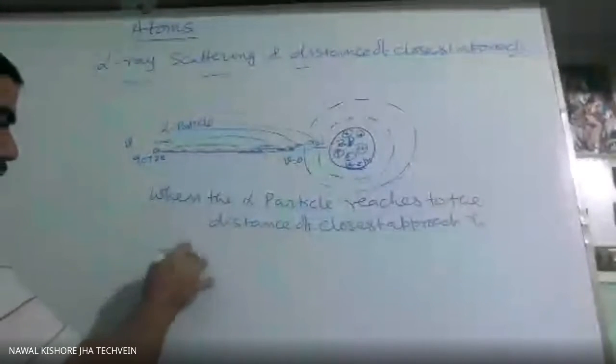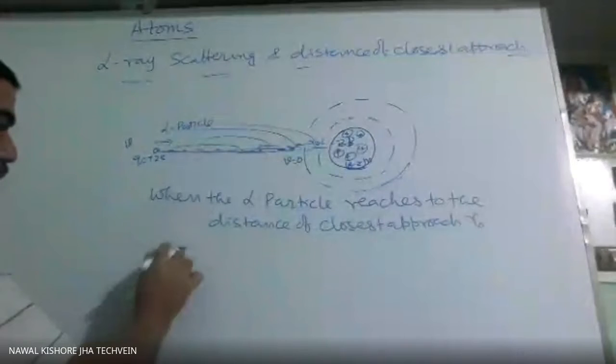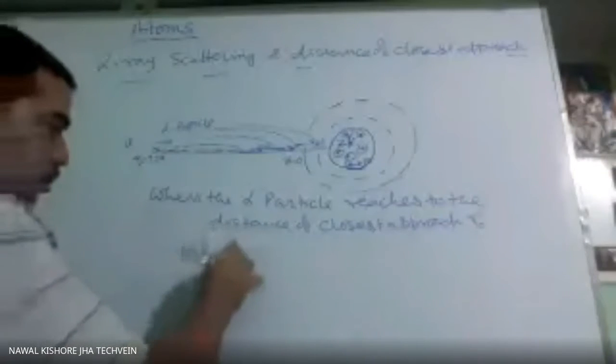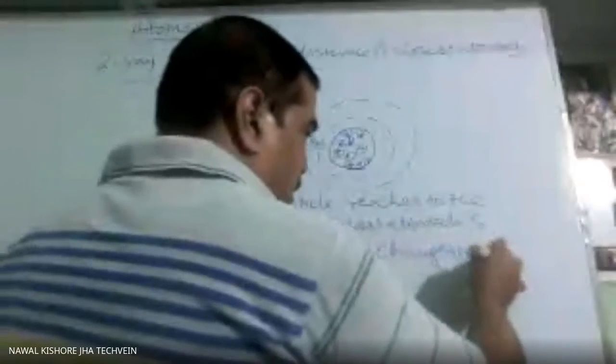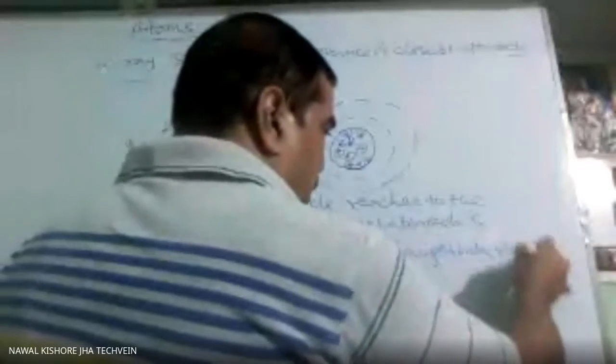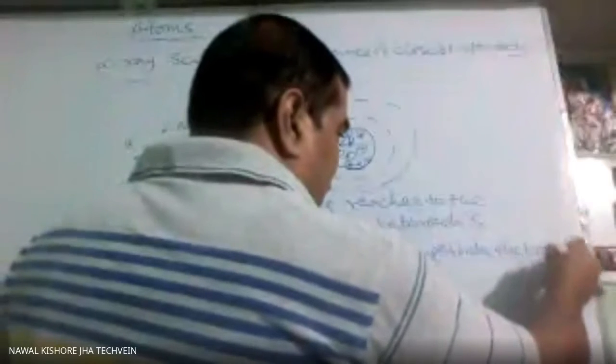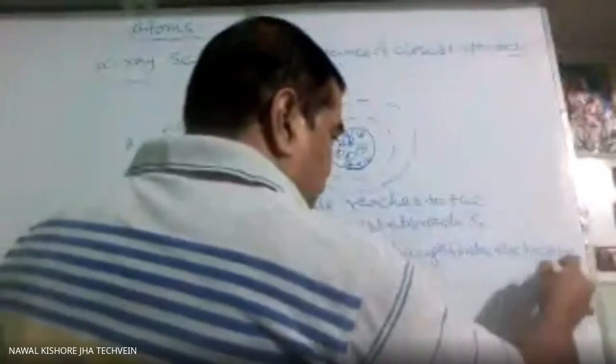The kinetic energy of the alpha particle changes into electrostatic potential energy. So all kinetic energy of the alpha particle changes into electrostatic potential energy.